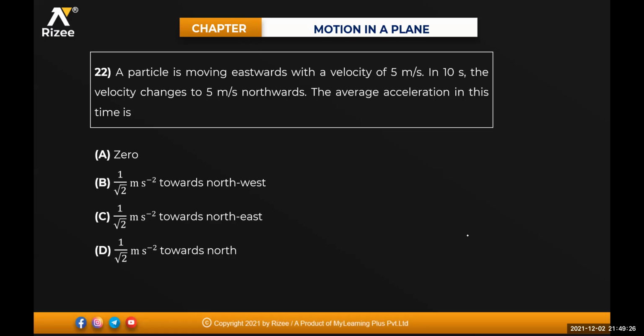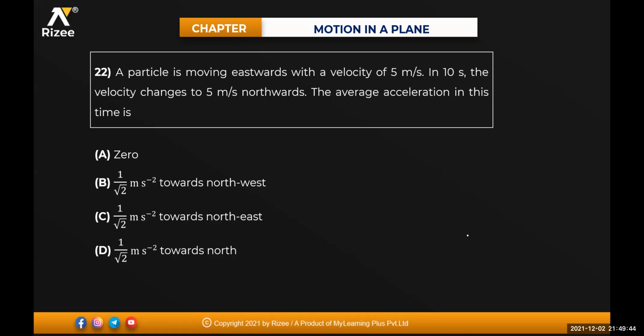A particle is moving eastwards with a velocity of 5 meters per second. In 10 seconds, the velocity changes to 5 meters per second northwards. The average acceleration in this time will be equal to how much? Anyone?